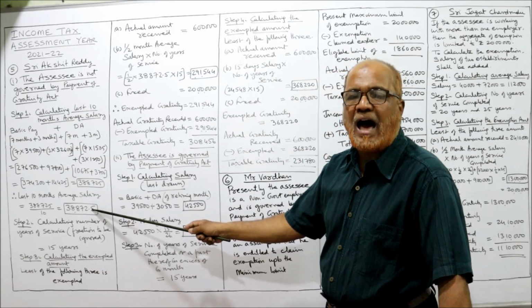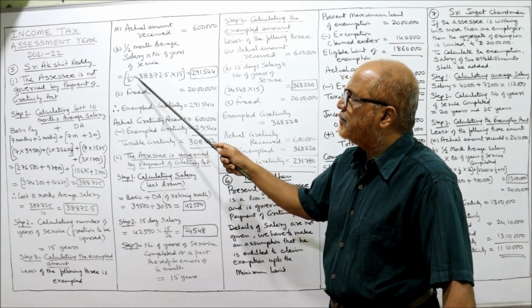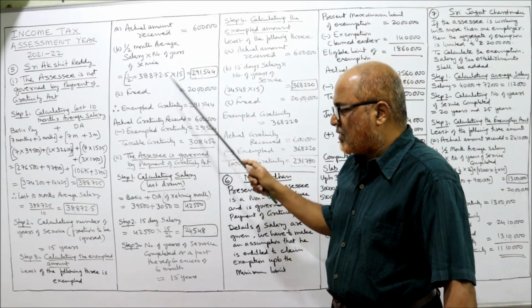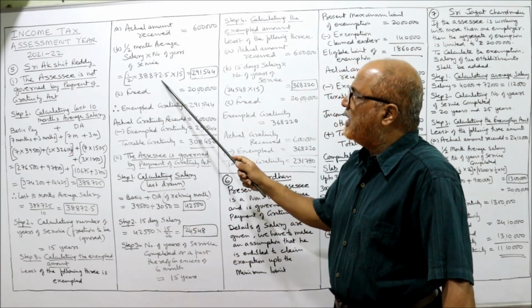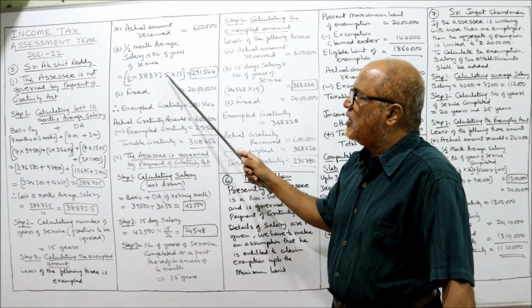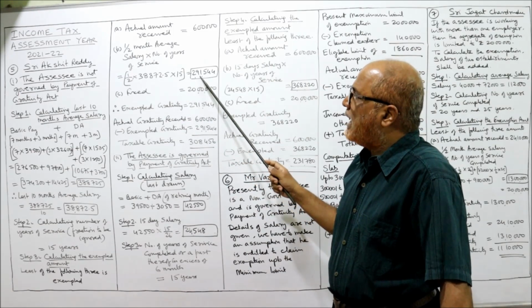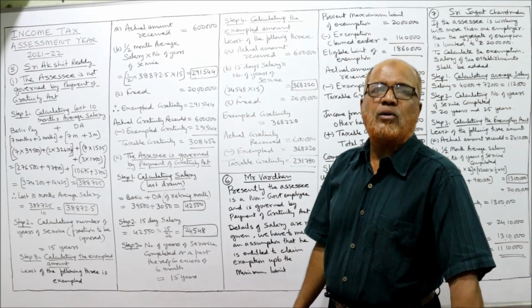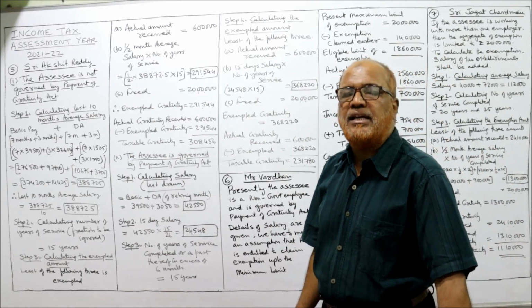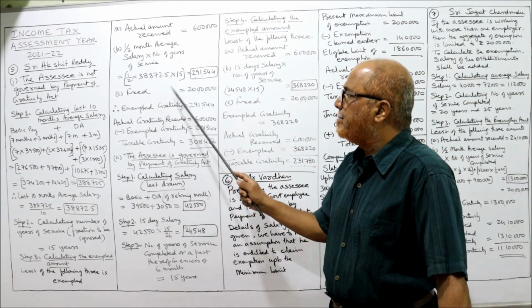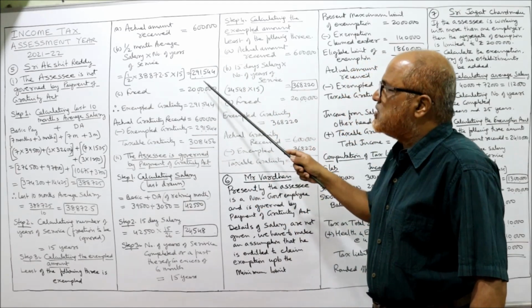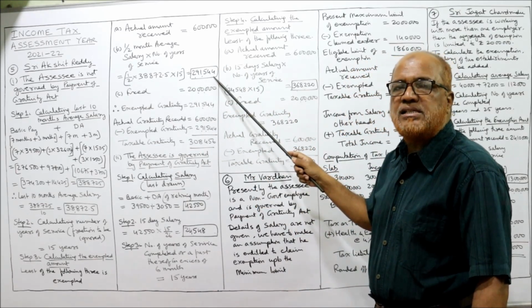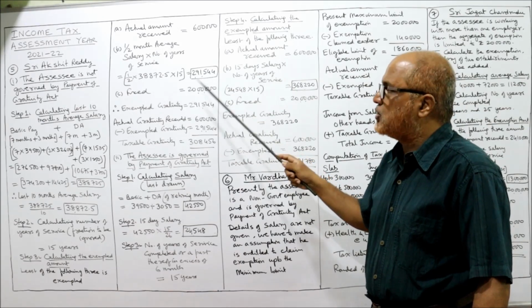38,872.5 is the monthly average salary, into half, into how many years of service completed? 15 years. So if you multiply half into 38,872.5 into 15, you get 2,91,544. This is the second amount. The third amount is the fixed ceiling given by the Income Tax Act, 20 lakh. The least of these three, 2,91,544, is the exempted gratuity.